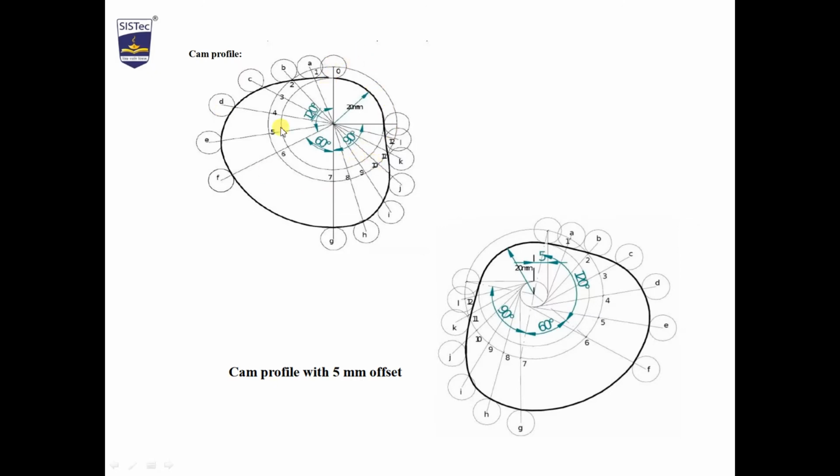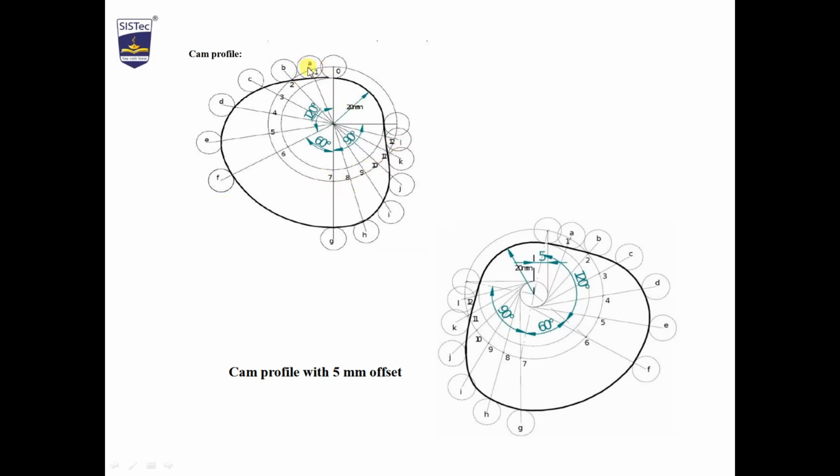From the prime circle, as I have mentioned, the points will be on the prime circle, not on the base circle, because we have taken the roller follower. Put 1, 2, 3, 4, 5, 6 on the prime circle. Then from 1 measure 1a, from 2 measure 2b, 3c, 4d, 5e and 6f. Similarly 7, 8, 9, 10, 11, 12.